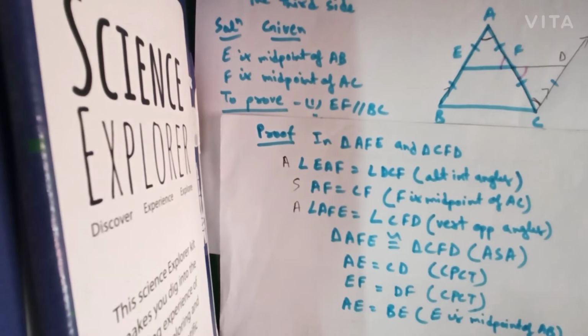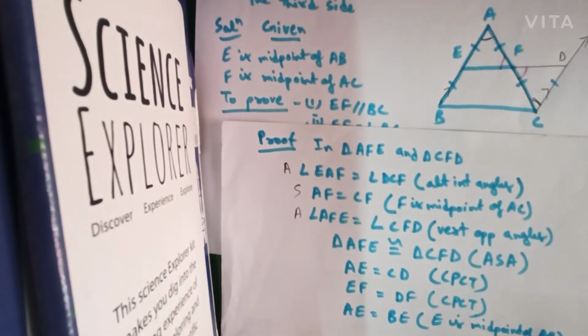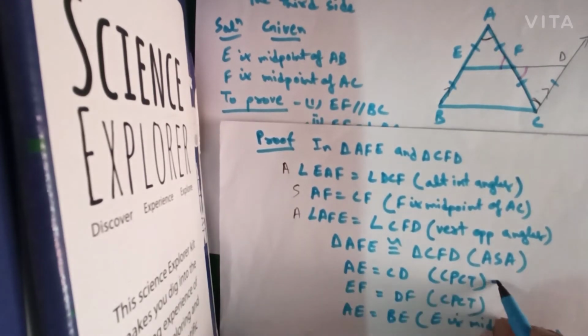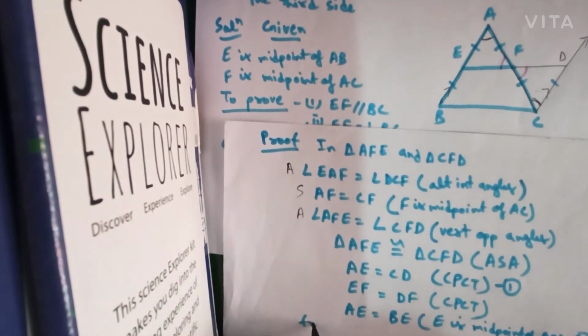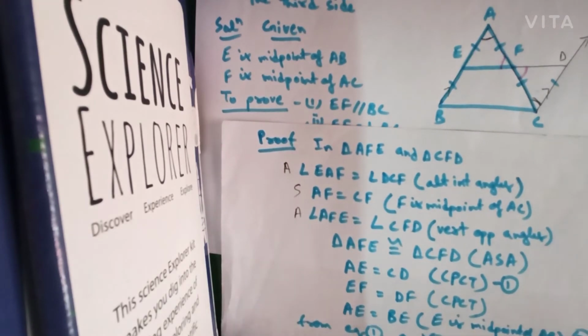So we can say from this, what can be said from equation number 1 and 2. From equation 1 and 2, we can say that AE is equal to CD and AE is equal to BE. Therefore, BE is equal to CD.